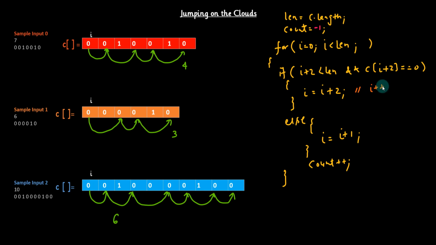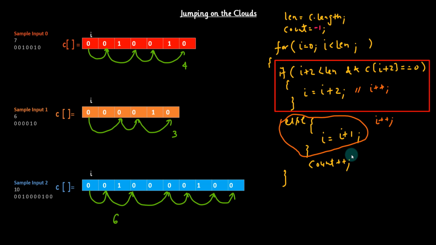I know in any of the cases, I will at least increment i by 1. So what I'm planning to do, guys, instead of writing i equals i plus 2, I will write i plus plus. Now you might be thinking how this is equivalent to this. So this will only increment i by 1. But what I'm going to do next, I'm going to remove the complete else block, and instead of this, I will write i plus plus.